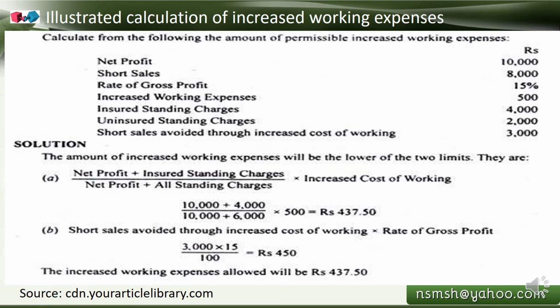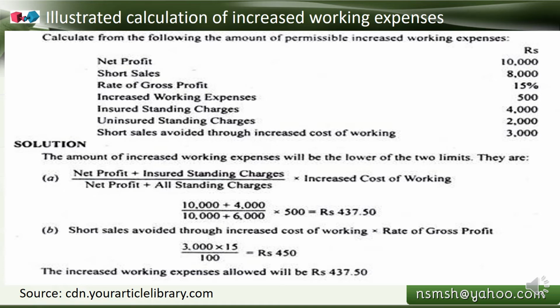Let's see this example. In order to calculate the increased working expenses, how do we calculate them? For example, we are given the net profit and short sales, rate of gross profit percentage, increased working expenses, insured standing charges and uninsured standing charges, and short sales avoided through increased cost of working. Now there are three formulas that we have studied in the template. So let's see them one by one.